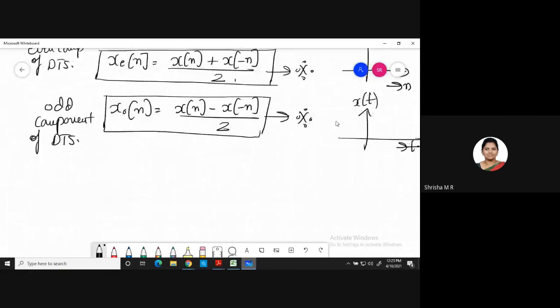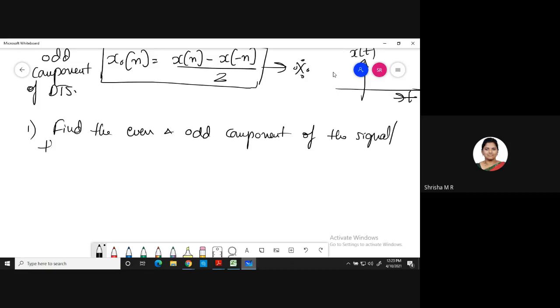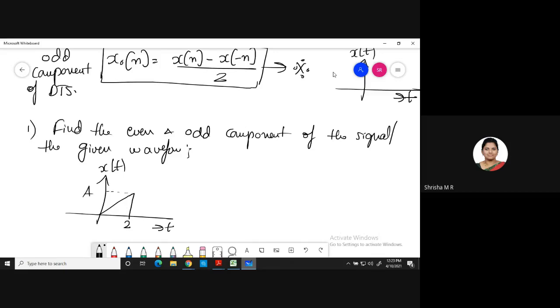Even part, odd part. We shall solve one problem. Take down. Find the even and odd component of the given waveform. So take down the signal. You have x of t and a signal here up to 2, with amplitude A, and this is time. So what is the equation for even component?